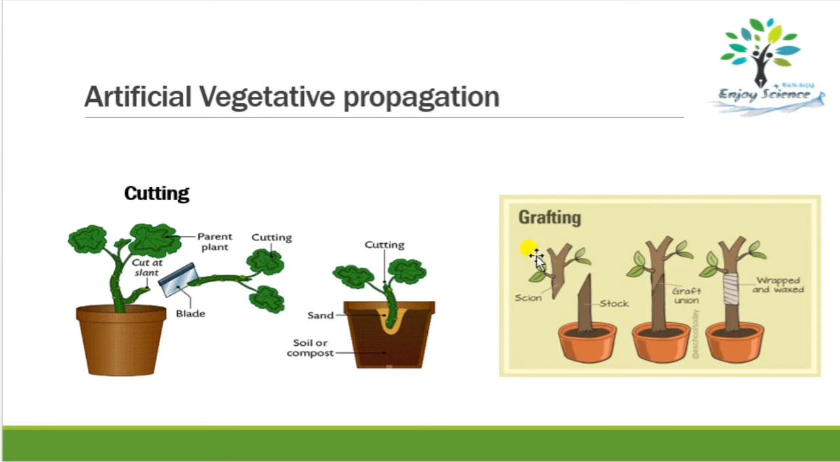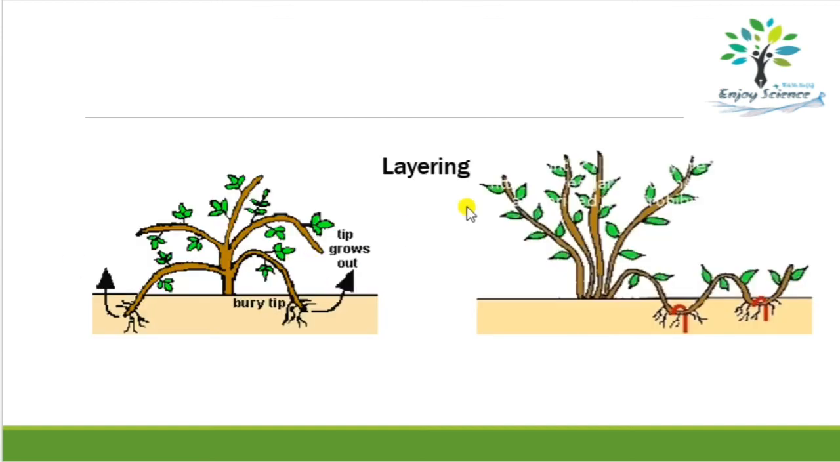Okay, so you can see here two different structures. A part of the plant with roots is called the stock, and the upper part of the plant without roots is called the scion. Okay, you will join this scion and stock together, and two different plants will grow as one plant. And this is one of the very interesting methods of vegetative propagation, where you can grow two different types of fruits on a single plant. Okay, and the last one is layering.